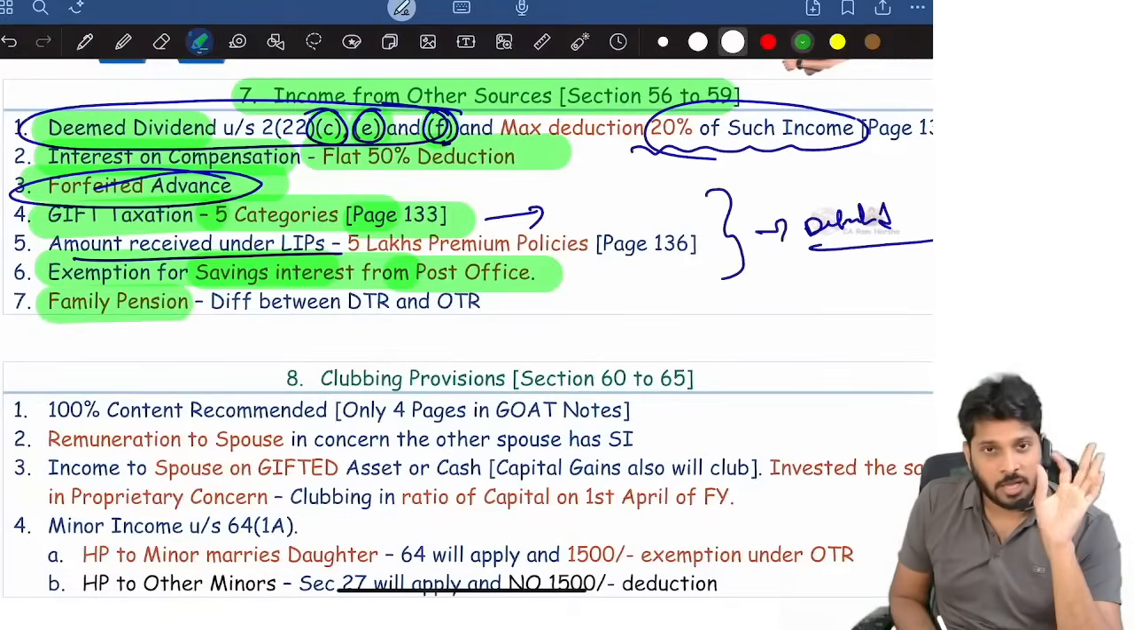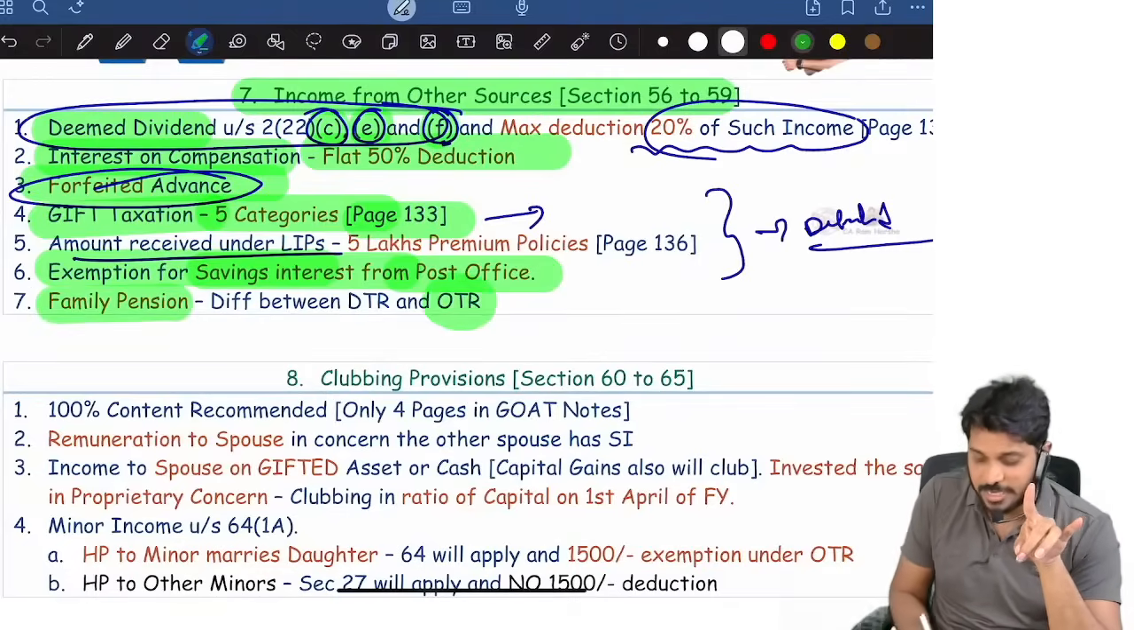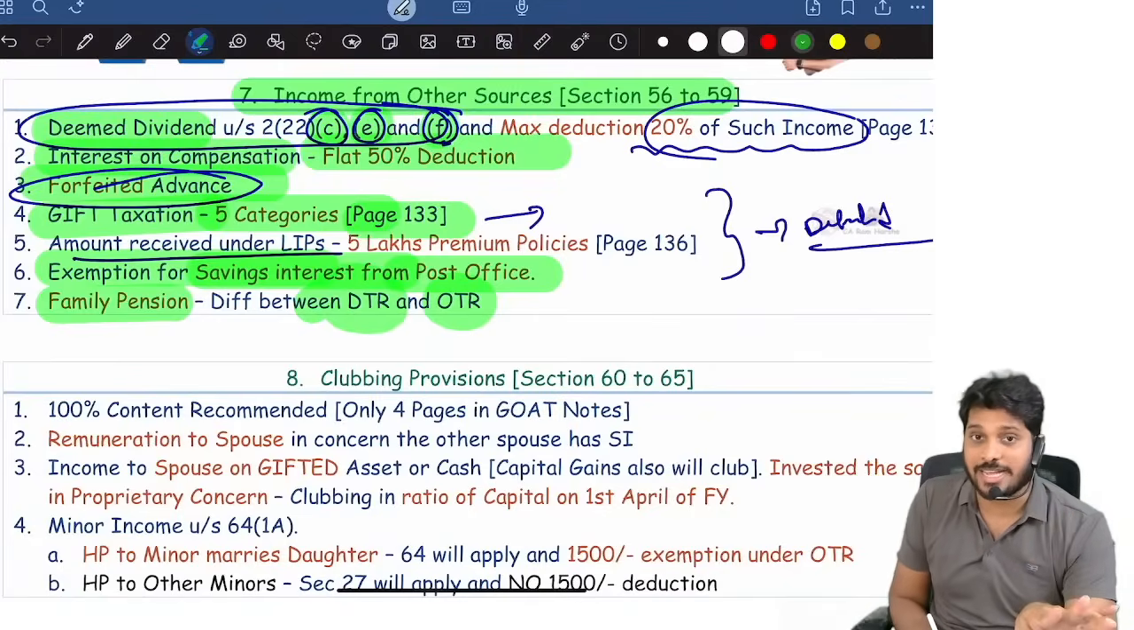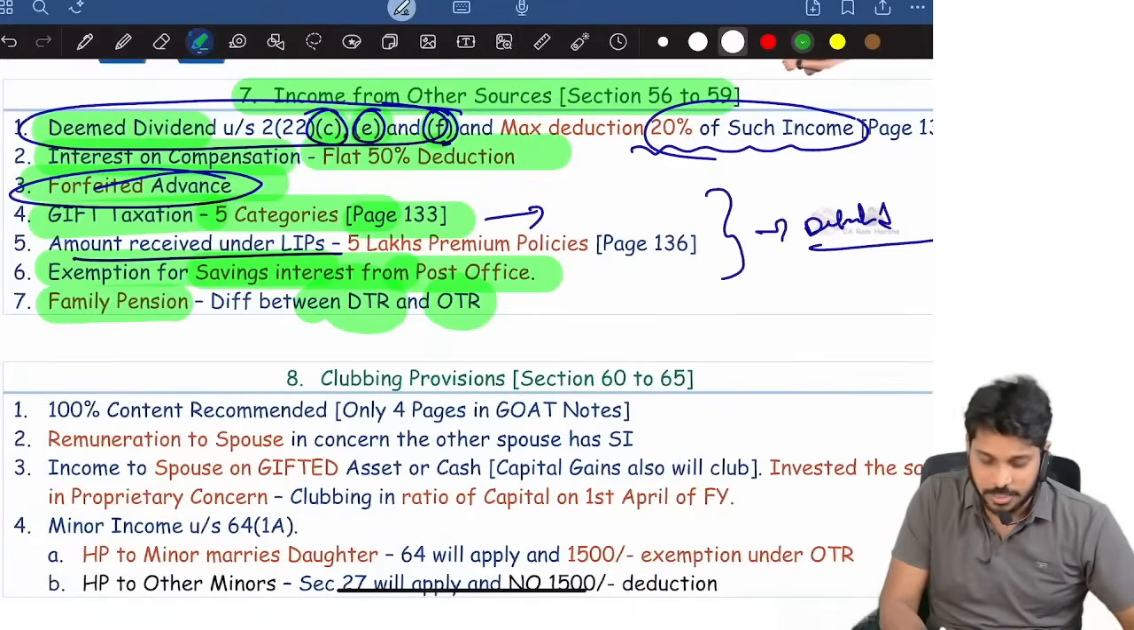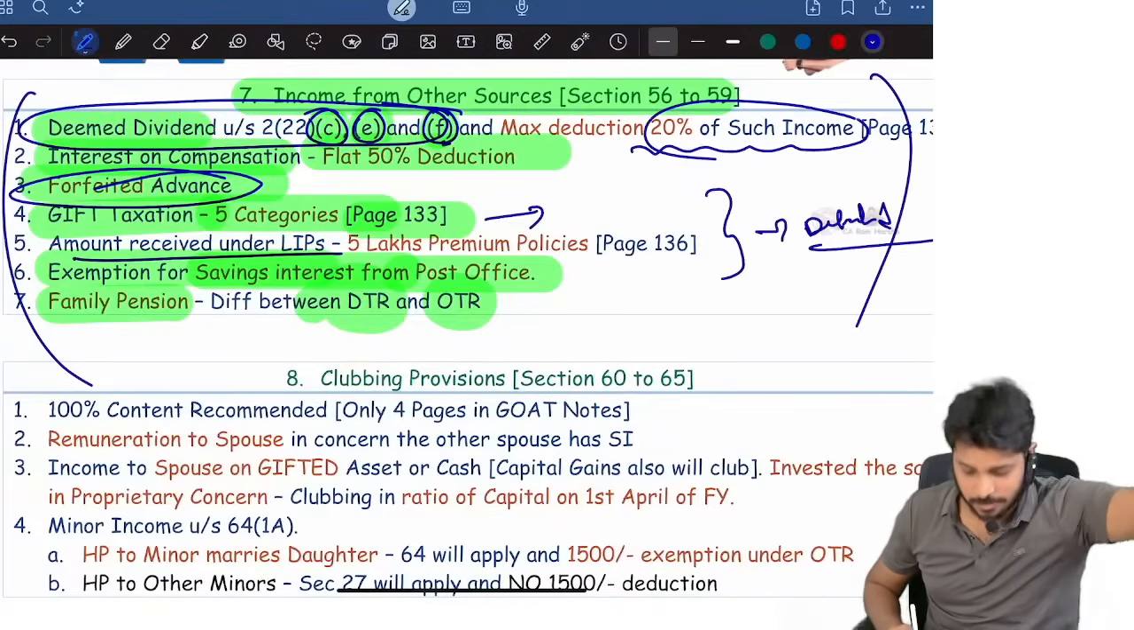Family pension is fully taxable, minus 1/3 of the pension received or 15,000 in case of optional tax regime, 25,000 in case of default tax regime. Deduction is available. These are the points which you must read.